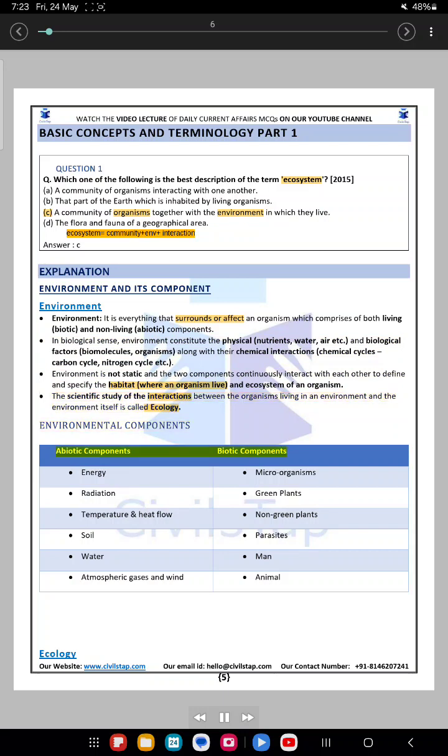Environmental components. Abiotic components: energy, radiation, temperature and heat flow, soil, water, atmospheric gases and wind. Biotic components: microorganisms, green plants, non-green plants, parasites, man, animals.